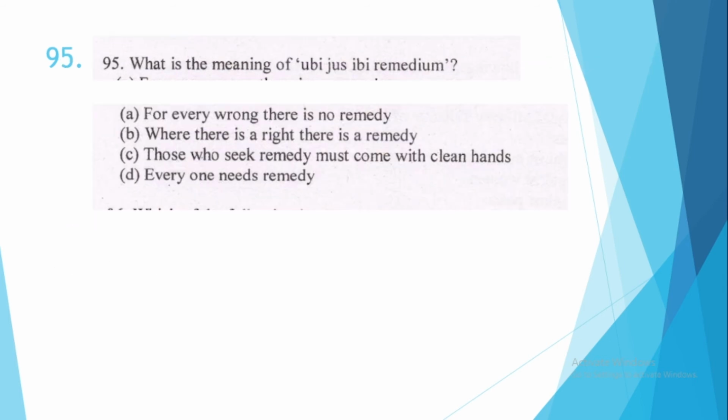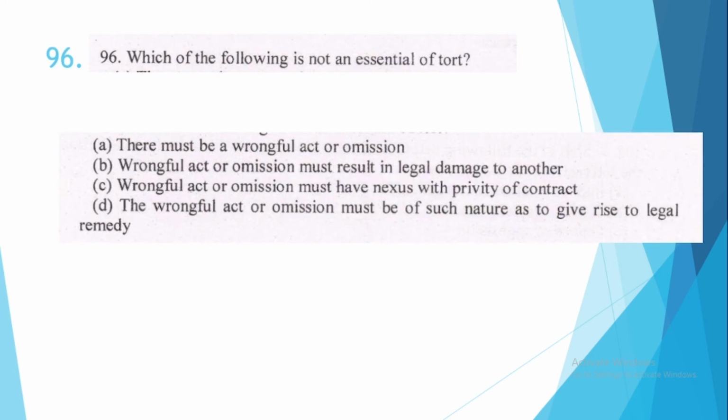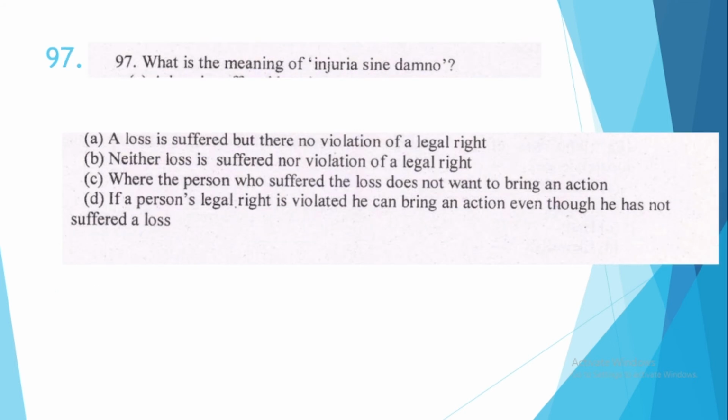95. What is the meaning of ubi jus ibi remedium? This is option number B: where there is a right, there is a remedy. 96. Which of the following is not an essential of tort? This is option number C. Wrongful act or omission must have nexus with privity of contract. 97. What is the meaning of injuria sine damnum? The correct option is option number D. If a person's legal right is violated, he can bring an action even though he has not suffered a loss.